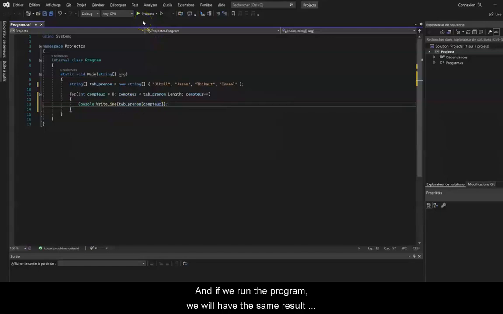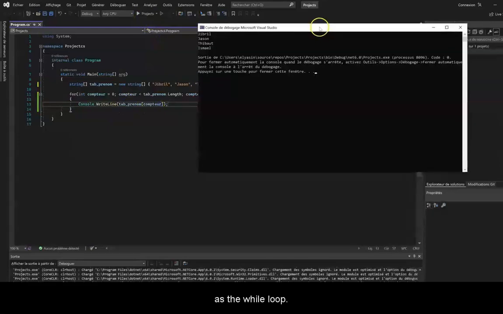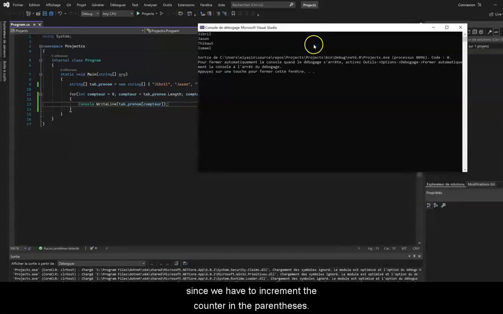And if we run the program, we will have the same result as the while loop. This time, with the for loop, we have a clearer and easier code. And we have less risk of falling into an infinite loop since we have to increment the counter in the parentheses. Now let's move on to the foreach loop, which is a bit different.